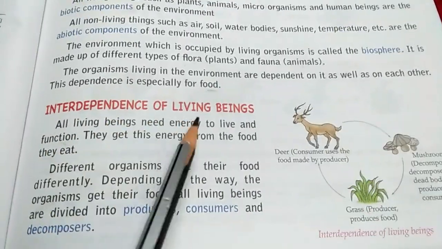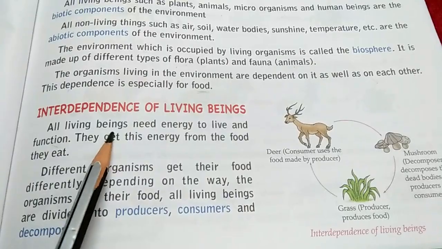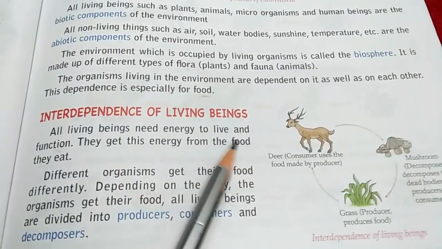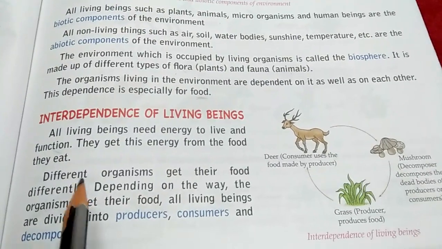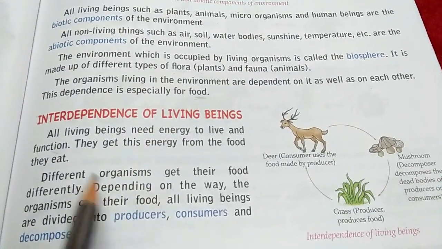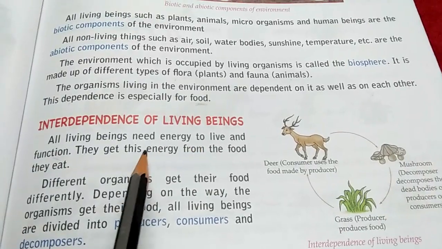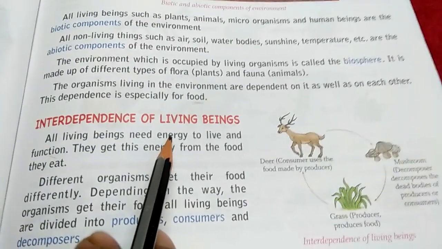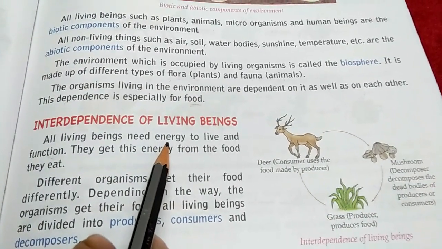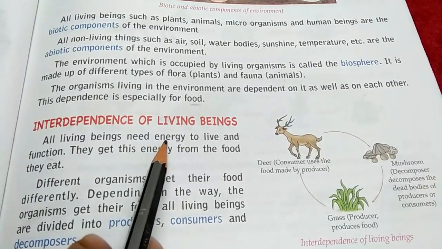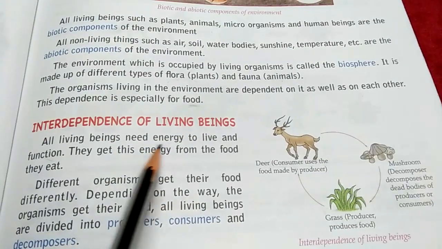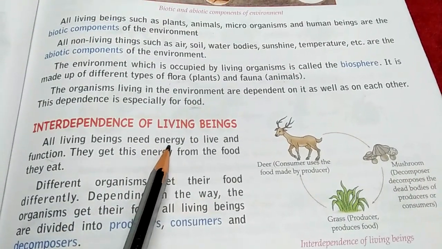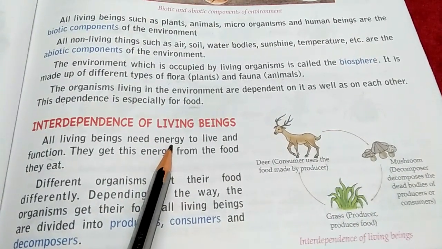So interdependence of living beings. All living beings need energy to live and function. We eat our food, and by eating our food, that food is digested, and then energy is produced, and that energy we use for our living. Like running, jumping, playing, reading. Whatever work we do, we need energy for that, and this energy we get from food.